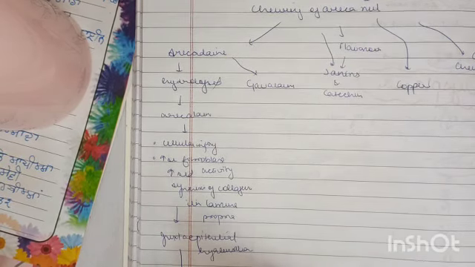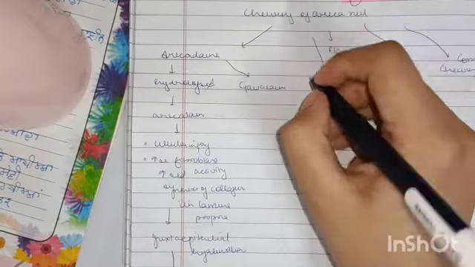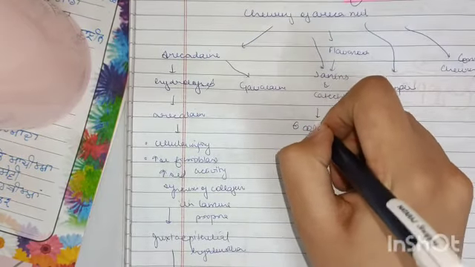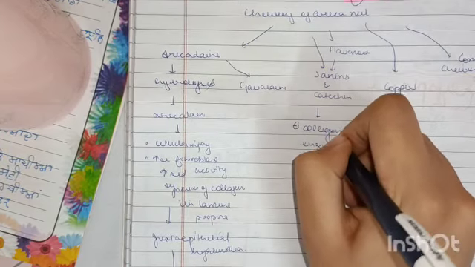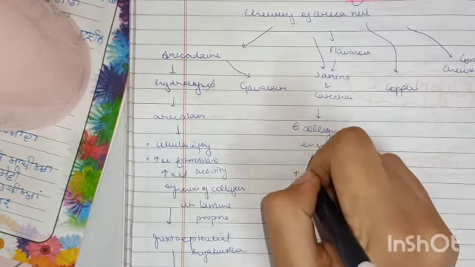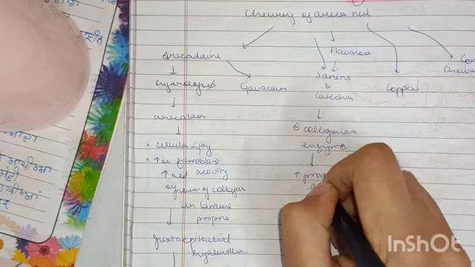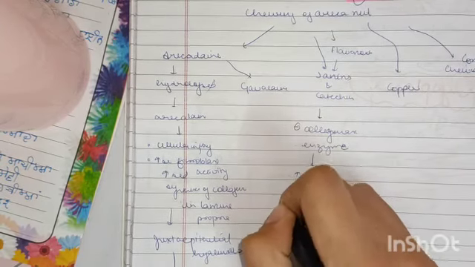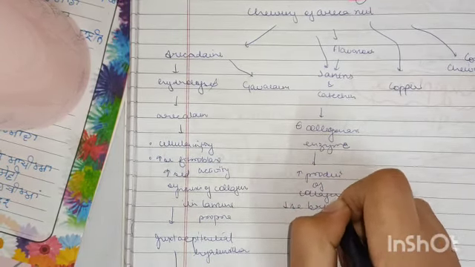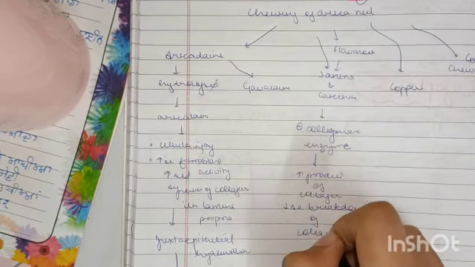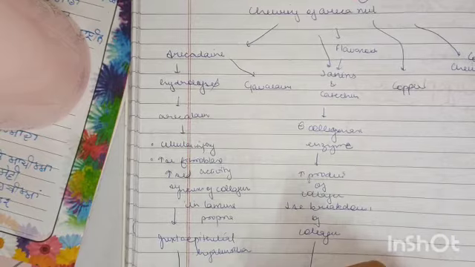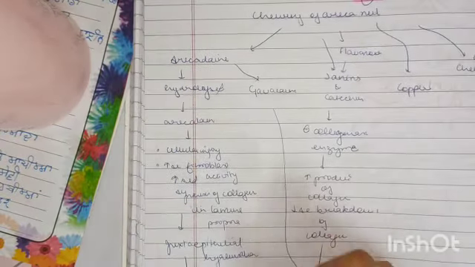Now coming on to the catechins. Tannins and catechins inhibit the collagenase enzyme. Now this leads to an increased production of collagen and decreased breakdown of collagen, leading to OSMF.